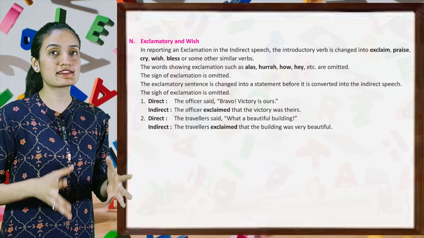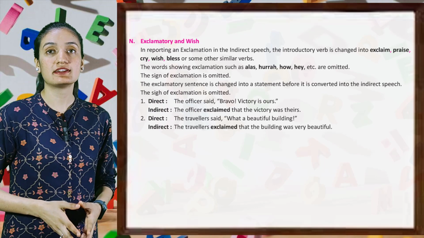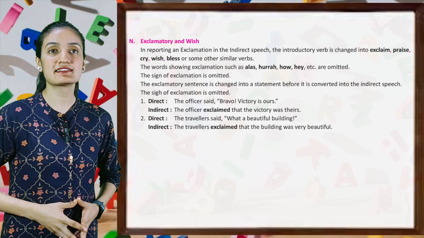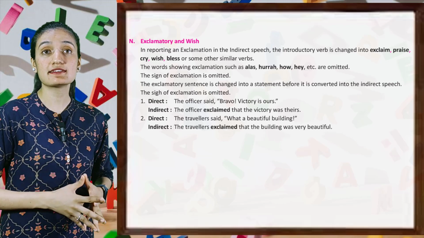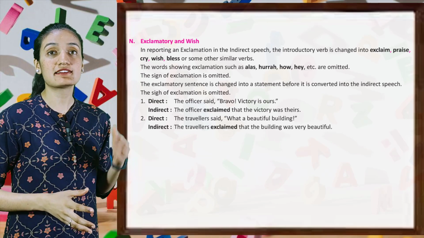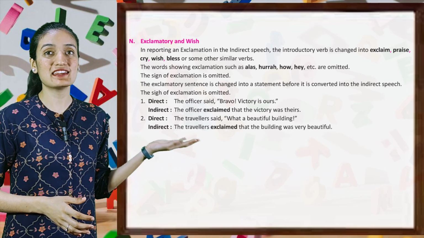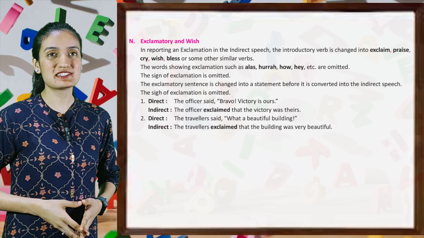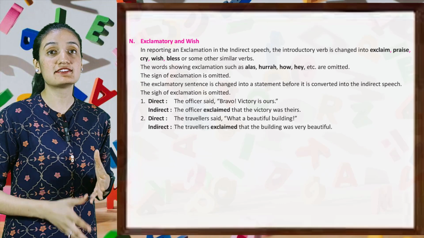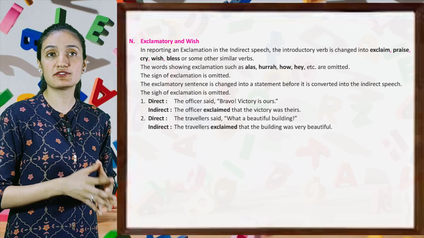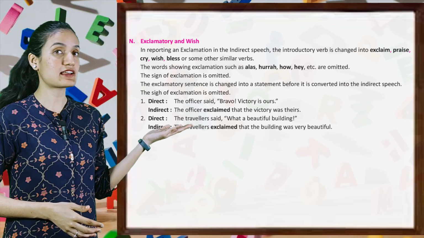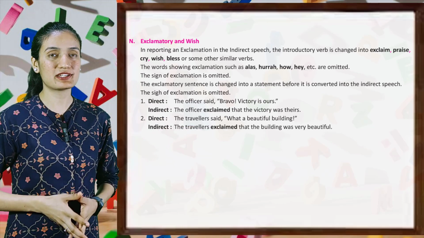In reporting an exclamation in the indirect speech, the introductory verb is changed to exclaim, praise, cry, wish, bless, or some other similar verb. The words showing exclamations such as alas, hooray, how, hey, etc. are omitted. The sign of exclamation is omitted. The exclamatory sentence is changed into a statement before it is converted into indirect speech.